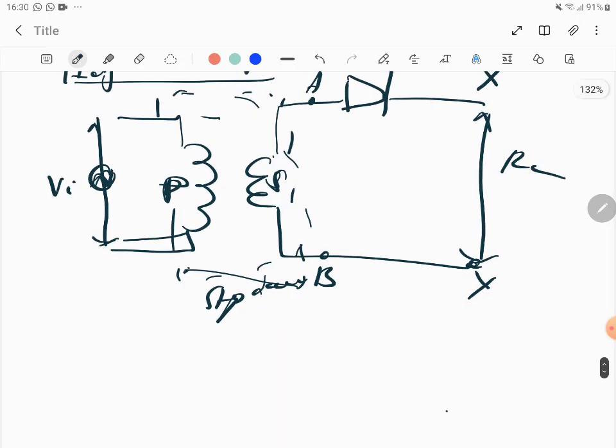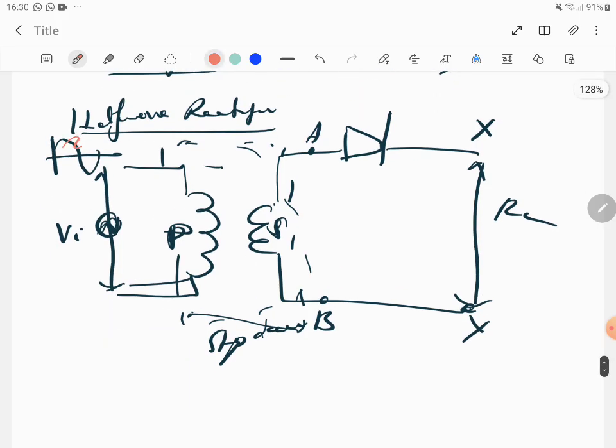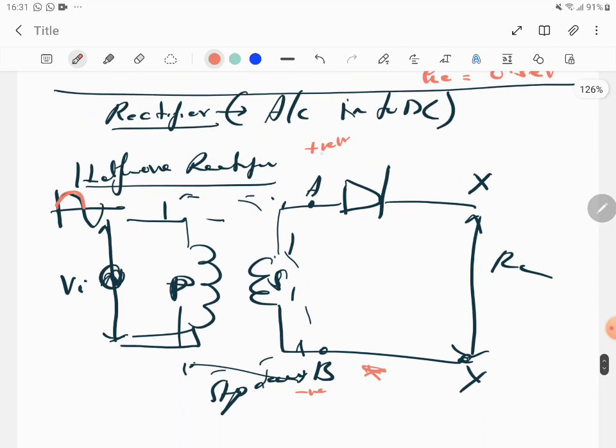Now what happens? The input AC signal is like this. During the first half cycle, the point A is getting a positive voltage, and the point B is getting a negative voltage. However, there is no diode on that side, so the current simply passes through. You don't have to worry. Whereas here the diode is getting forward biased, because the P type is getting a positive voltage, and so the current flows through the load resistor.